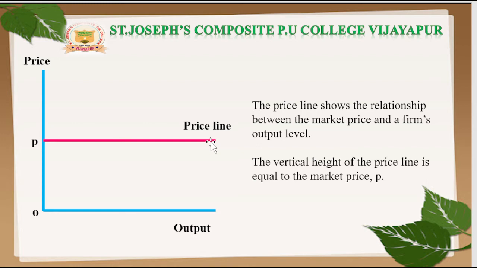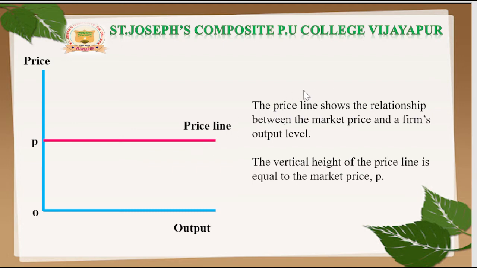Because P is fixed. It is also the firm's average revenue curve under perfect competition. The price line also depicts the demand curve facing a firm. Here you can observe that the demand curve is perfectly elastic. This means that the firm can sell as many units of goods as it wants at price P. Many goods can be sold, but at the fixed price.